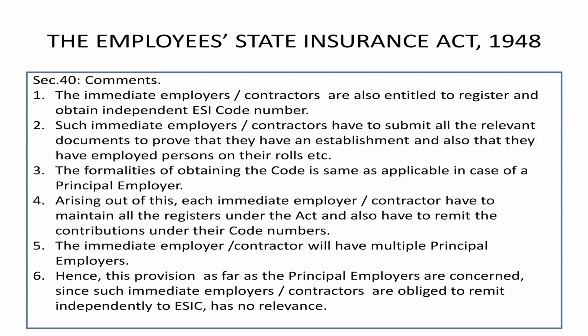Of course, here I have made certain comments on this particular section. The immediate employers and contractors are also entitled to register and obtain ESI code numbers, because they are also independent establishments by themselves. When they apply for ESI registration, they need to submit as if they have got an independent establishment of their own. So they submit the documents, just like the principal employer also submits the documents to get the ESI code number. The formalities are the same.